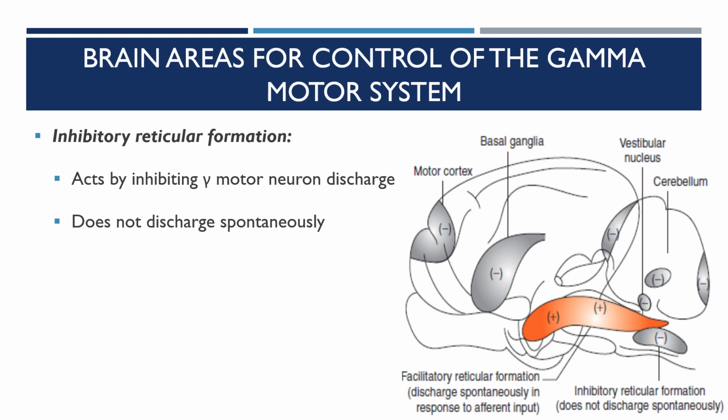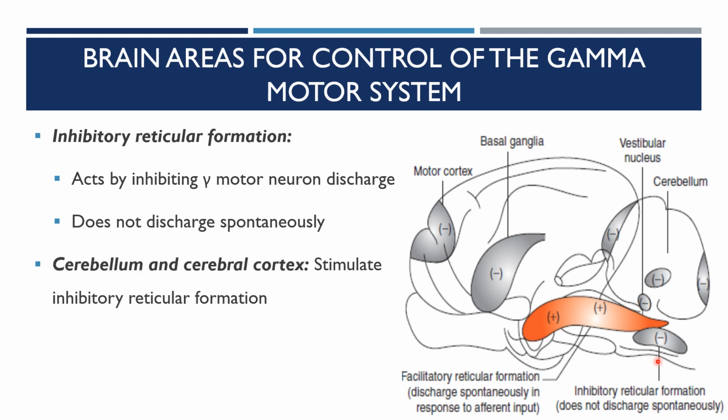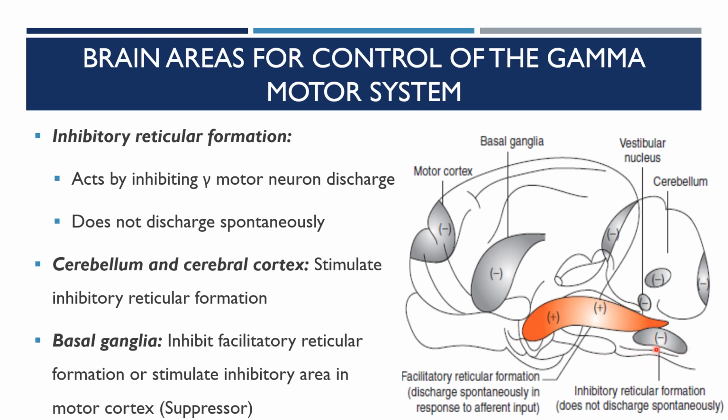The inhibitory reticular formation acts by inhibiting the gamma motor neuron discharge. This does not discharge spontaneously. The cerebellum and the cerebral cortex stimulate the inhibitory reticular formation. The basal ganglia inhibit the facilitatory reticular formation area or stimulate the inhibitory area in the motor cortex.